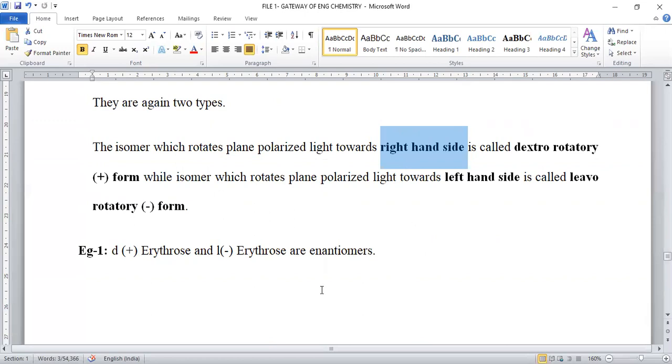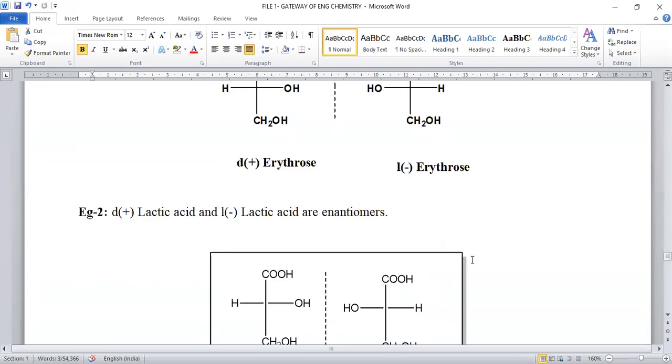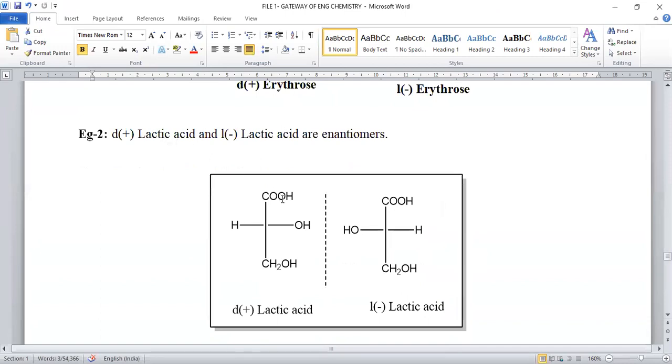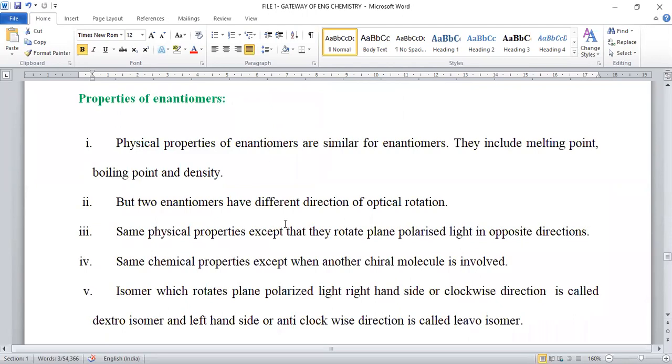Both are enantiomeric. Both have similar molecular formula, non-superimposable mirror images to each other. And next is about lactic acid. Whenever lactic acid was taken, OH group right side called D plus, OH group left side called L minus. Okay, so this is about the interrelation between two different enantiomers, mirror images, but when we take the second molecule and put it on the first one, superimposability will not be there, where both are not matching one with the other.